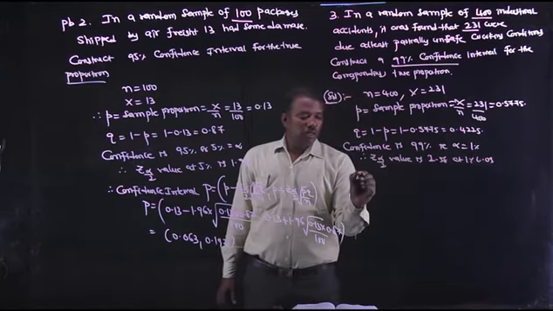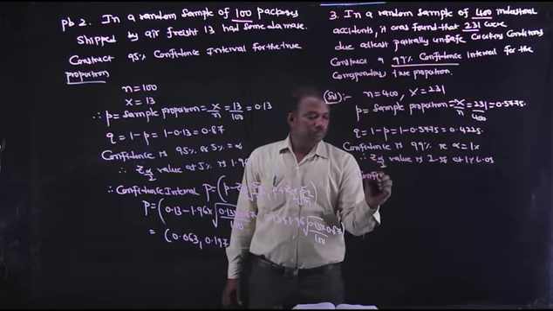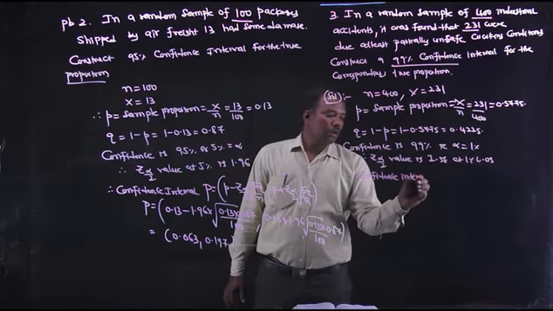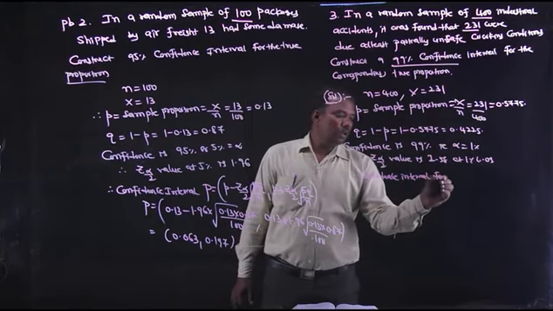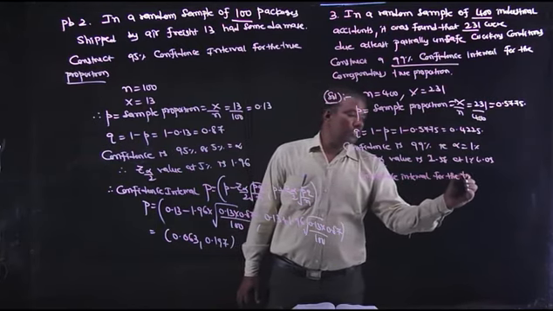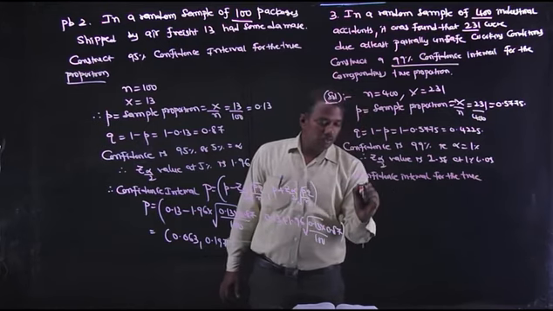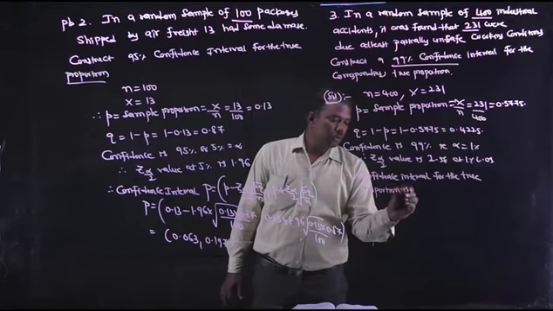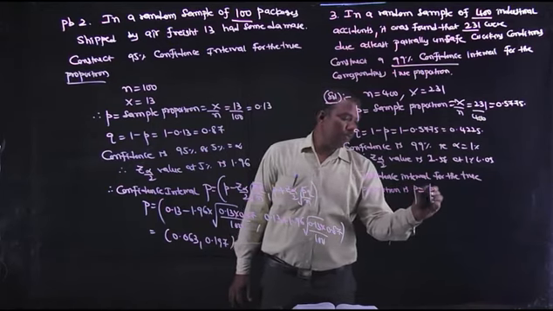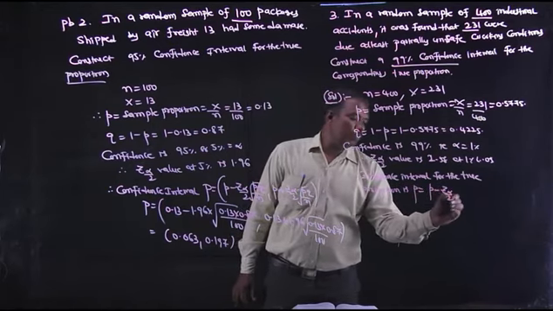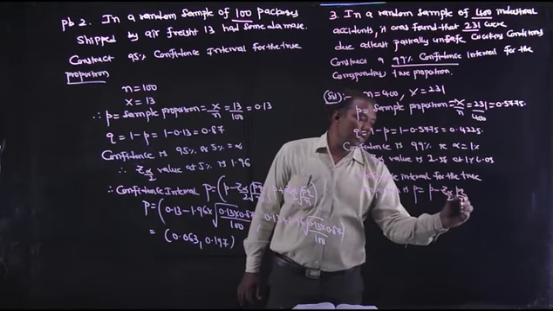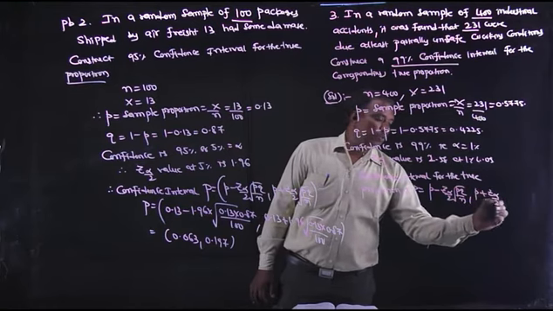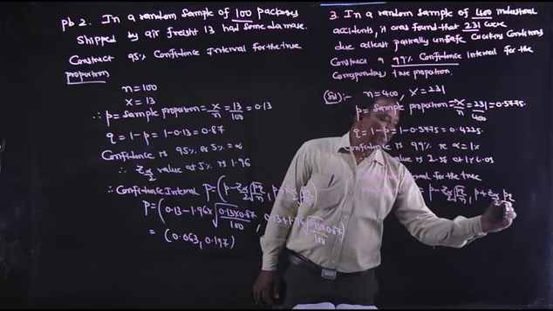Then the confidence interval for the true proportion is capital P is equal to small p minus Z alpha by 2 into root over PQ by n, comma, small p plus Z alpha by 2 into root over PQ by n.